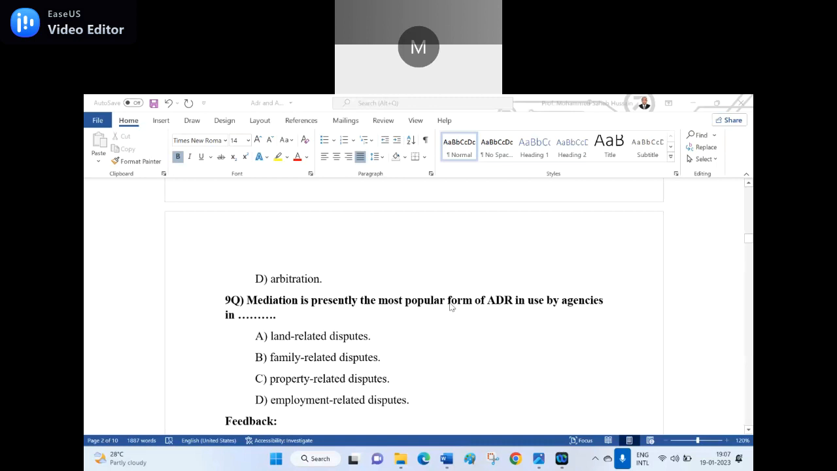D is the right answer, sir. B, family related disputes. Shoot. Option D, sir, employment related disputes. B, family related. The last one, D, is the right answer. Employment related disputes is the right answer for the 9th question.